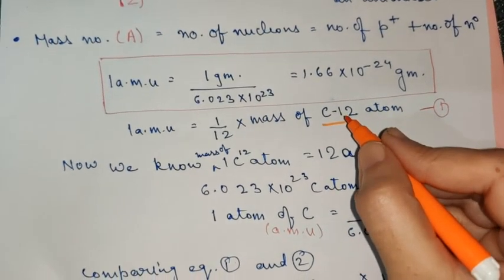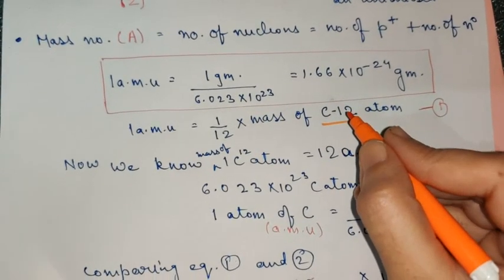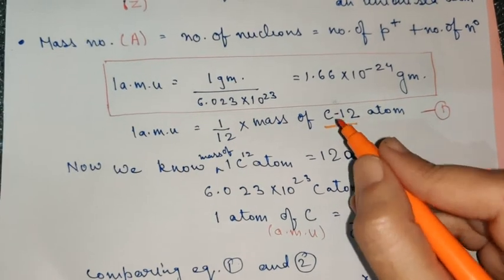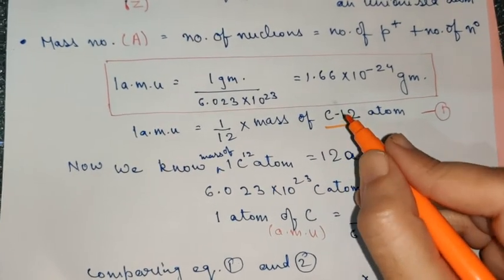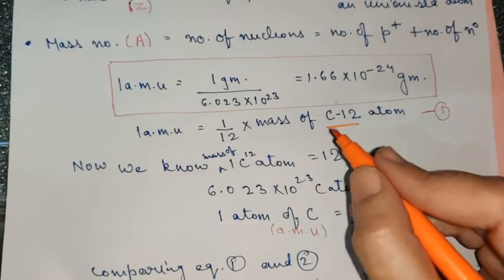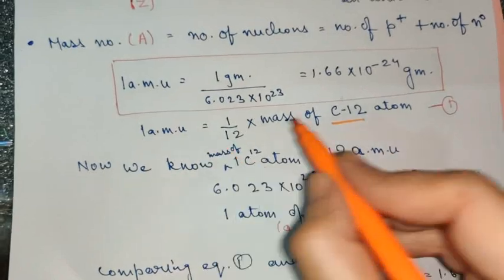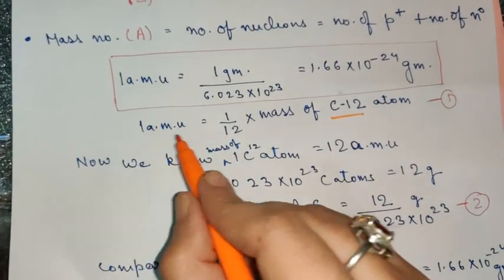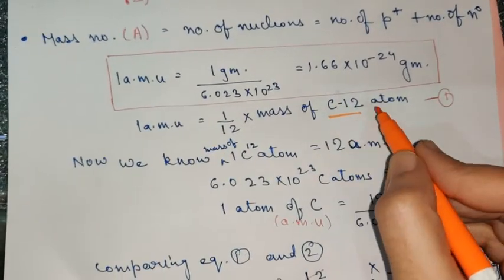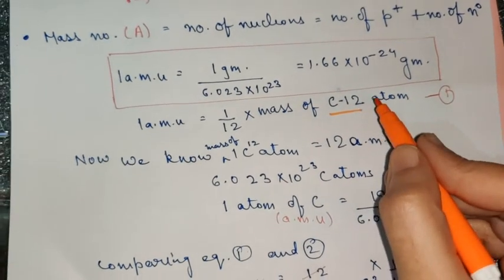So in most cases, in the majority of cases, we consider that isotope of an element which exists in the maximum amount, the most abundant, to avoid any problem. So here also, to calculate the value of AMU, C12 is considered the standard atom.